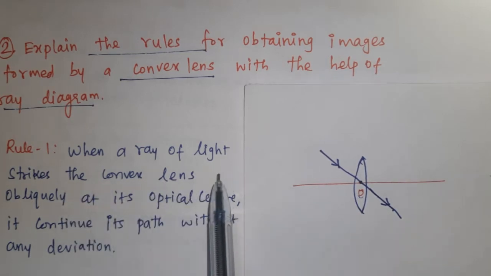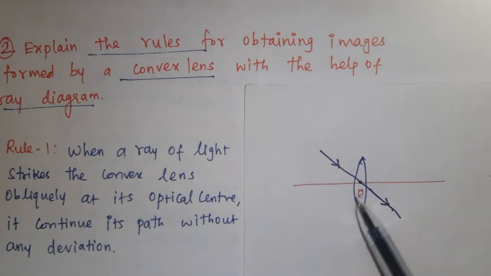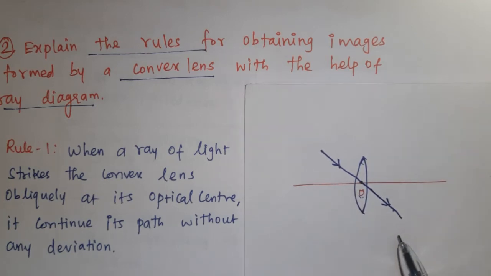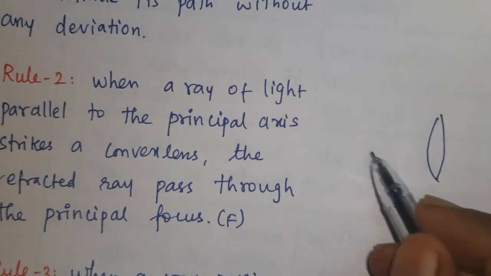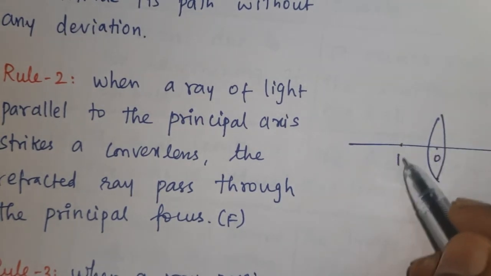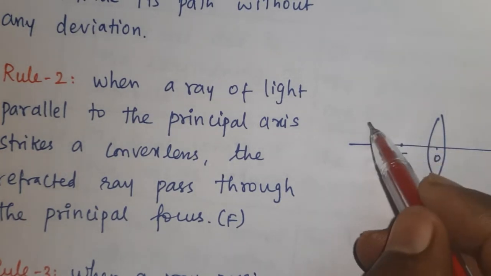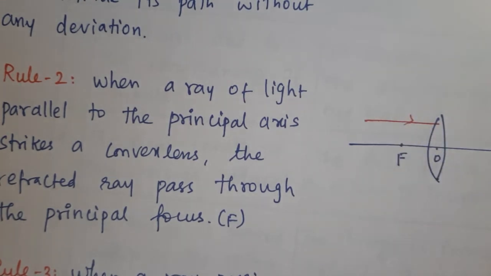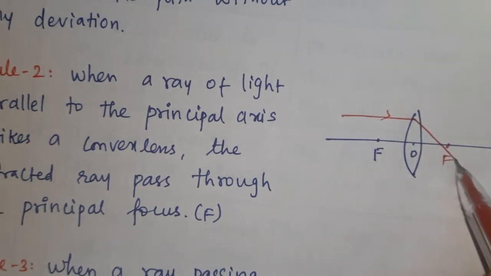When a ray of light strikes a convex lens obliquely, means inclined, at its optical center, it continues its path without any deviation. Rule 2. This is a convex lens. We know that this is the optic center and this is the principal focus. When a ray of light parallel to the principal axis strikes a convex lens, after refraction, the refracted ray will pass through the principal focus.